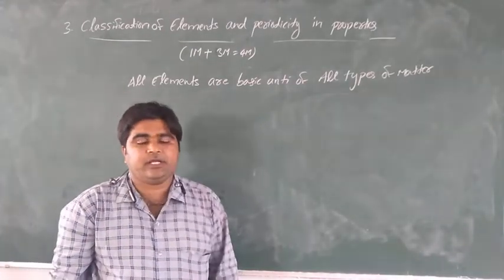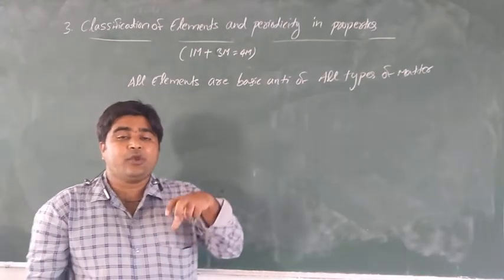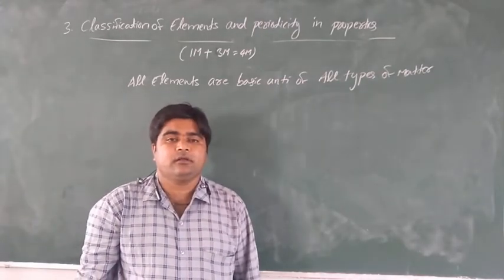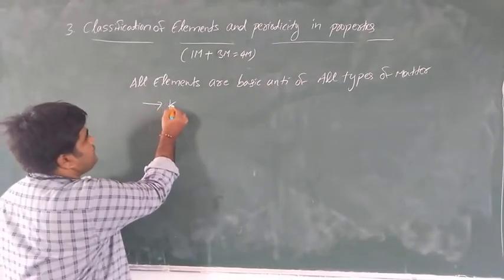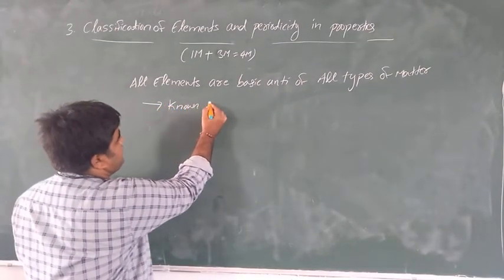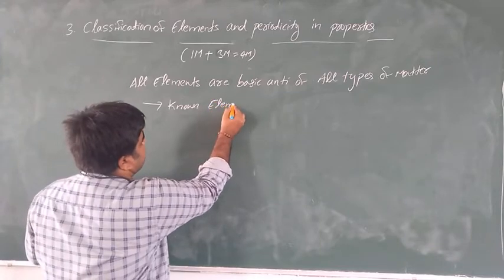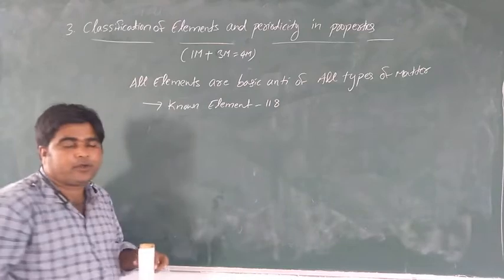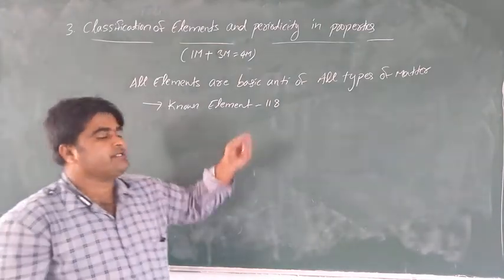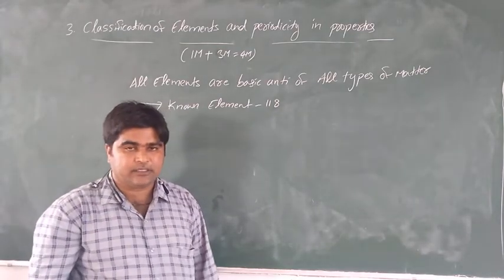How many known elements are there? In total, 118 elements are known.